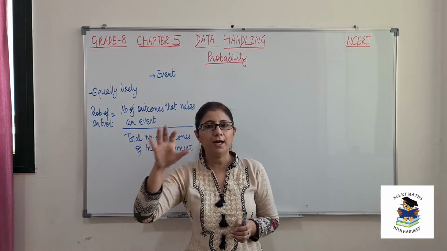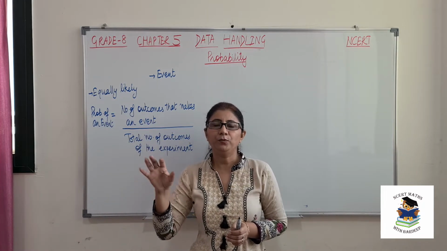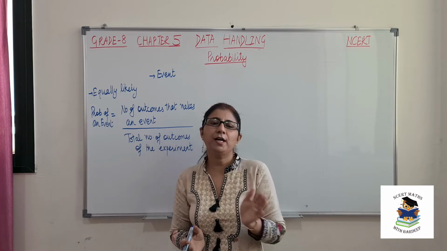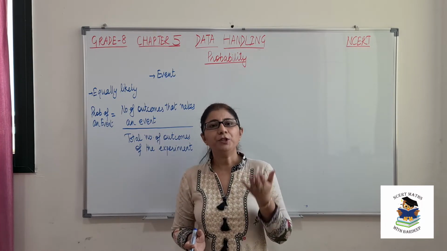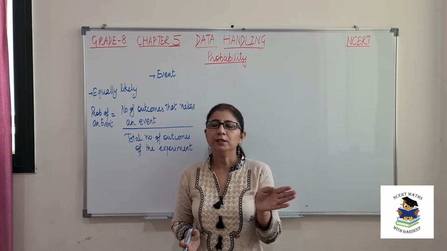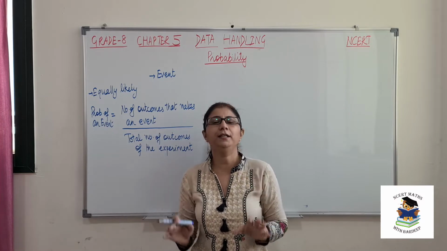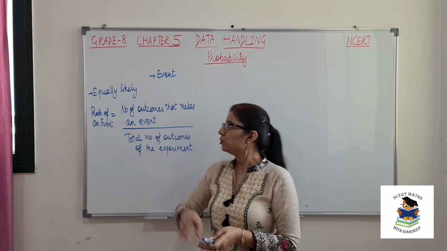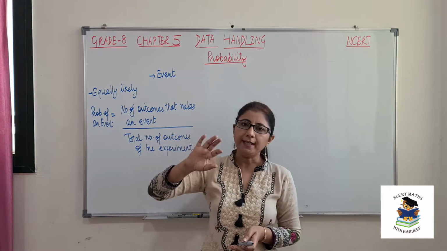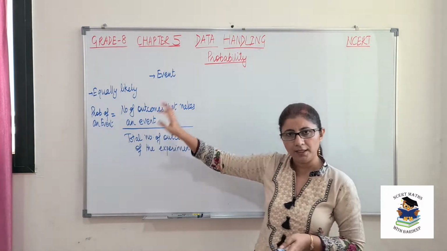Event means what are the different options for the experiment that we are considering. So what are the events that have equal chance to occur? We cannot be sure whether head will come or tail will come. So both options, that is head and tail, are equally likely to happen. Equally likely means that there are 50-50 chances that anything can happen. So those events are referred to as equally likely.